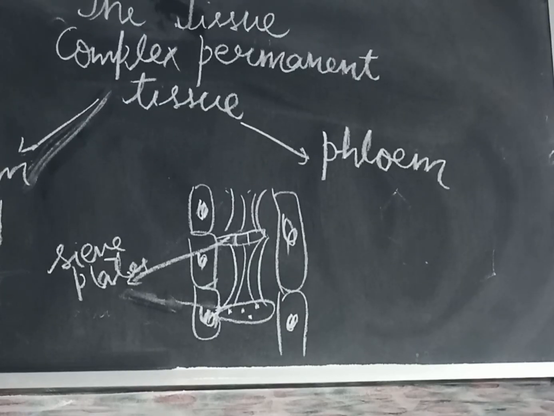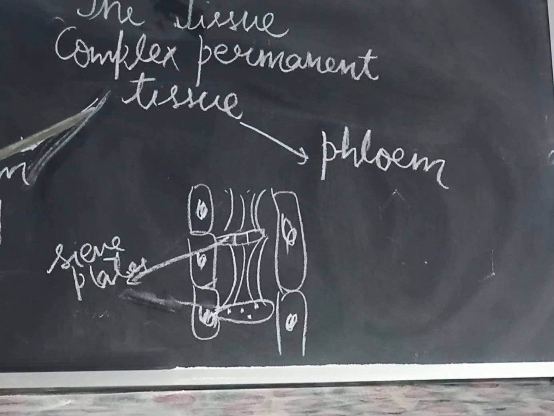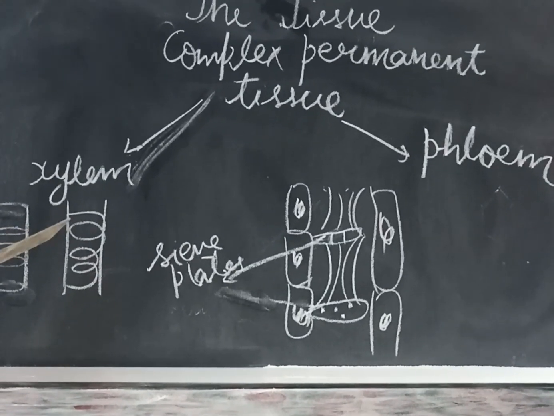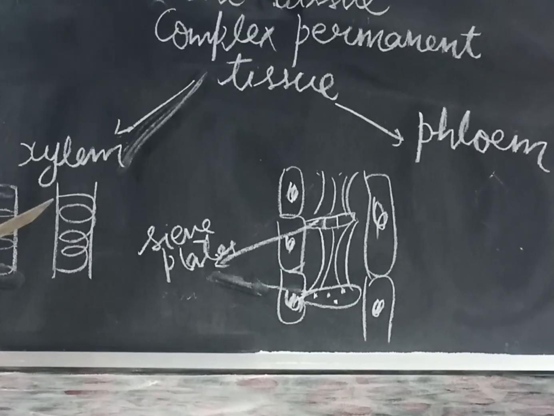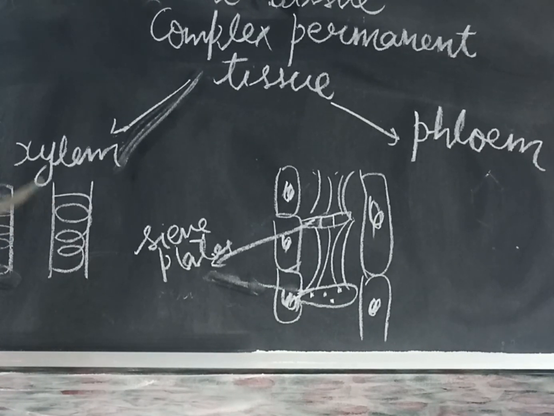Complex permanent tissue has two types, xylem and phloem. Both are related to the transport of material in plants, meaning they help to transport water and food. Xylem mainly transports water from the roots to the leaves. It is made up of dead cells. Only the parenchymatous cells are living. The other cells, tracheids, vessels and fibres, are all dead cells.